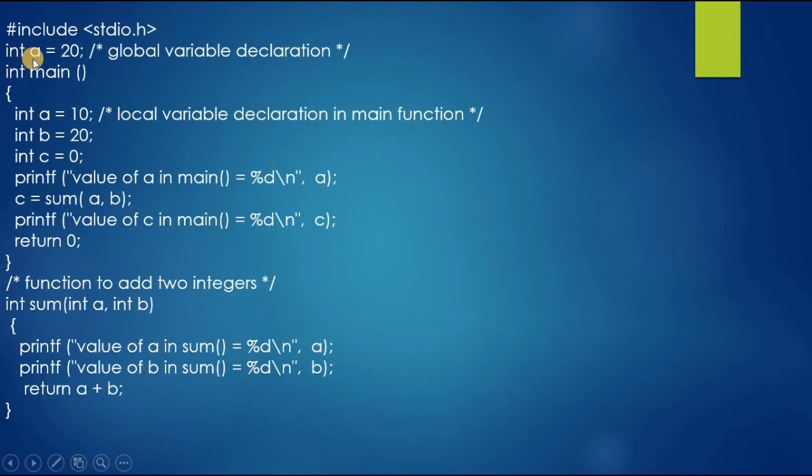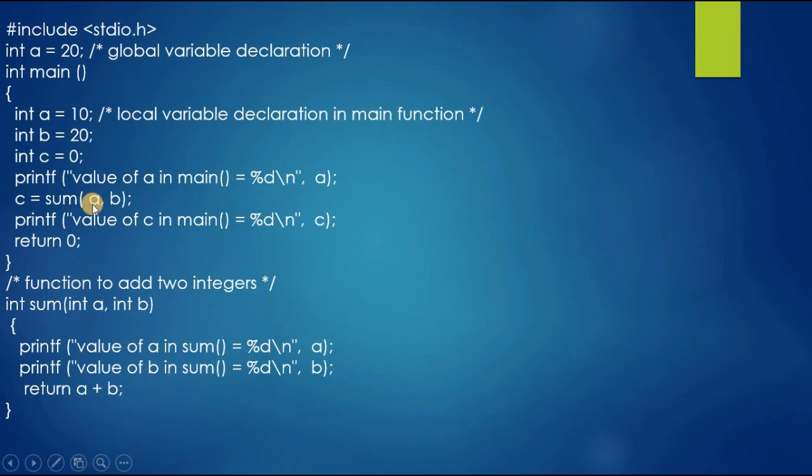Before starting the main function, we declared int a equal to 20, which is our global variable here. When it executes the program, the first printf statement will be executed. The first printf statement is the value of a in main. The value of a in the main function is 10. So we will get the output: value of a in main is 10.